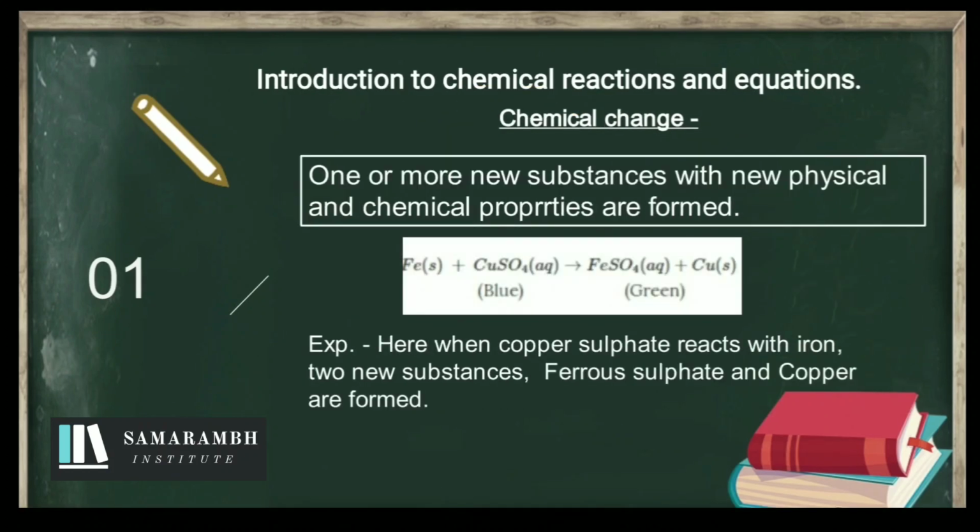Now we will talk about chemical change. Chemical change is a reaction in which physical and chemical properties are changed and new substances are formed. In chemical change, new substances are formed, energy changes are involved, and there is a change in mass during the reaction. For example, burning of fuel.